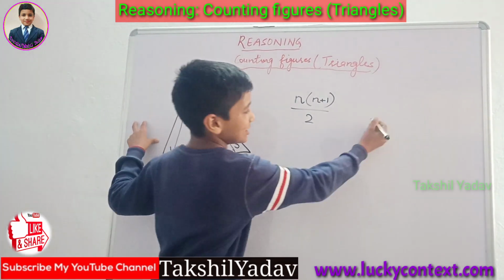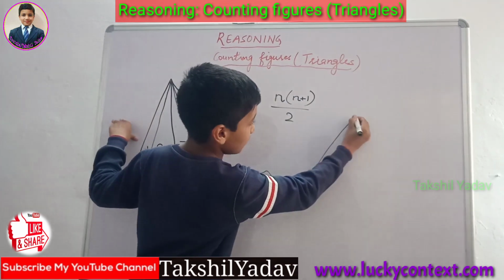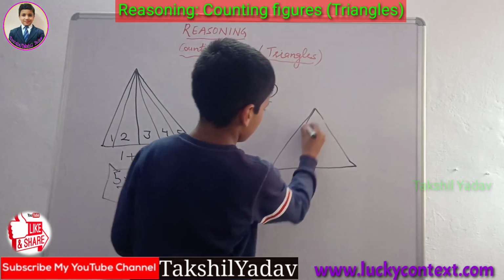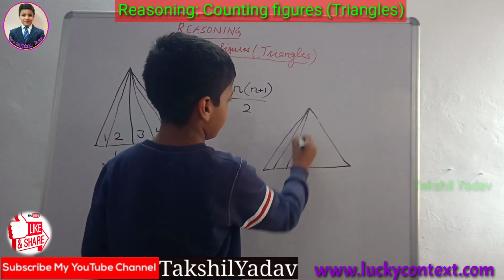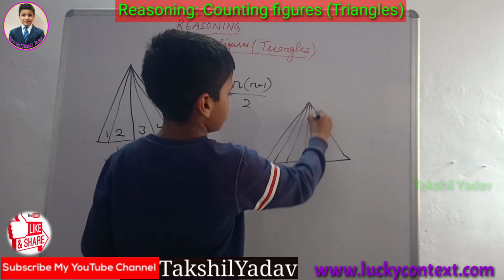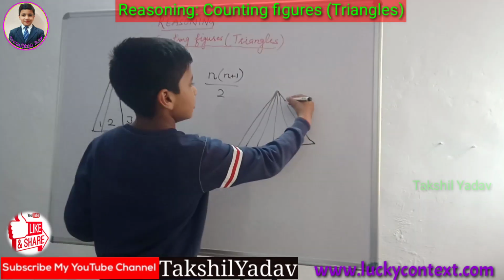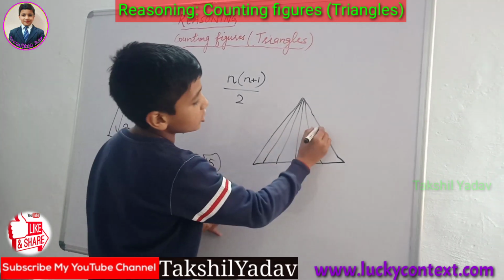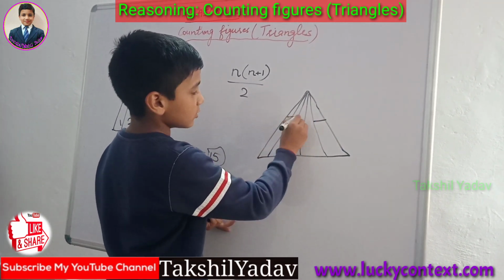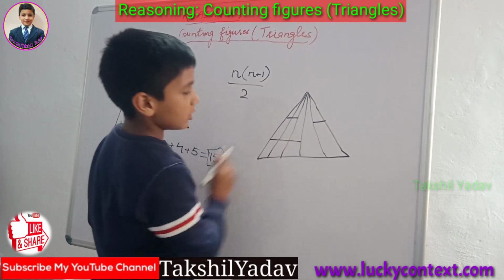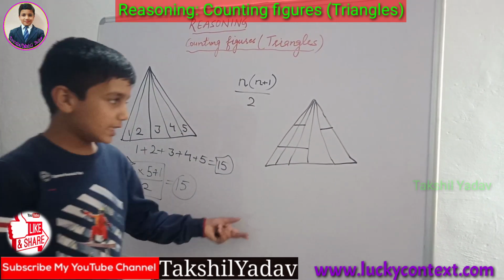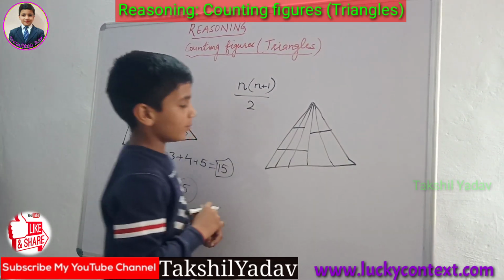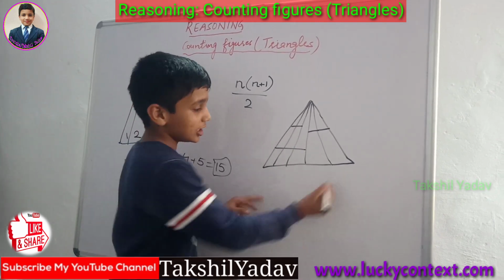Now if this shape becomes a bit more complex, a bit confusing, like in this shape, we can find, but what if now how are we going to find? Well, we'll just have to take a look at the bases. Yes. Now how many triangles are being formed at the base?